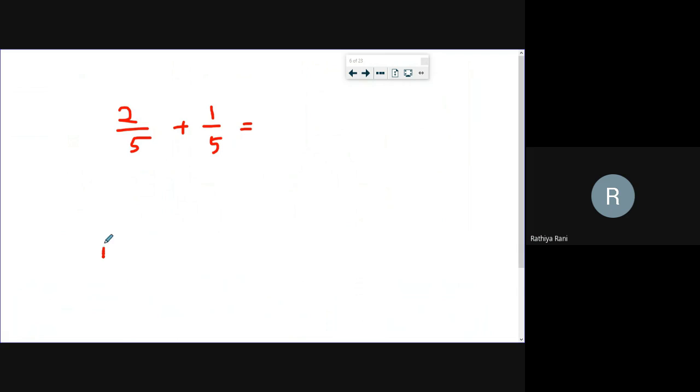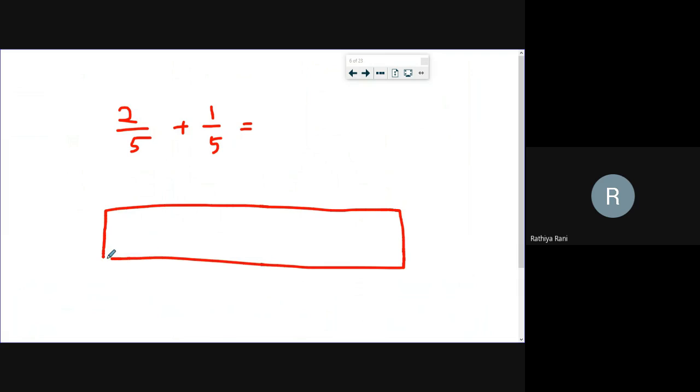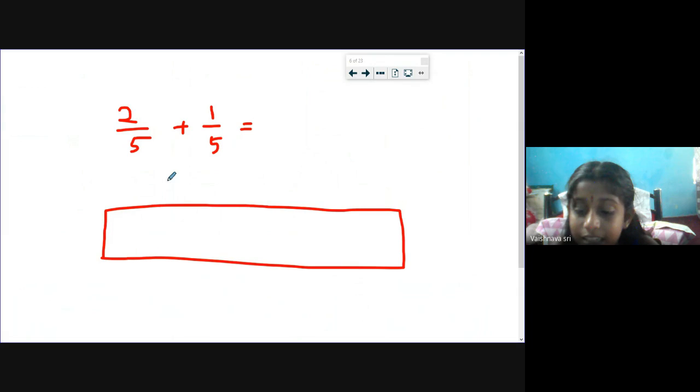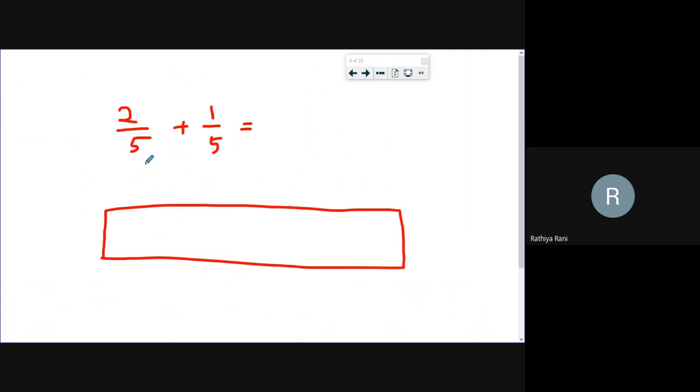As Jerishwa said, first I will draw a box, a rectangle. We can draw a fraction strip also. So this is the diagram method. Within one diagram, you have to explain this addition. Yes, I have drawn a rectangle. Next, look at the denominator. What is the denominator, Kim?